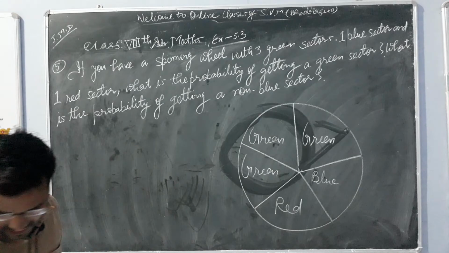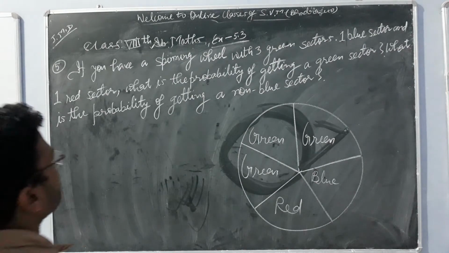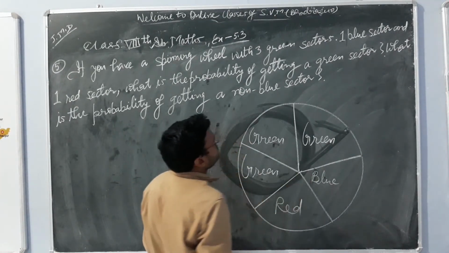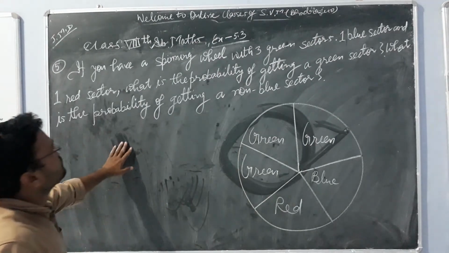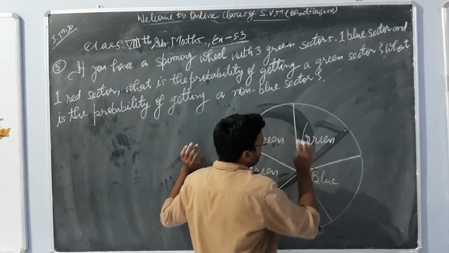What is the probability of getting a green sector? We have to find out the probability of getting a green sector. So you have a spinning wheel, so there should be an arrow like this.